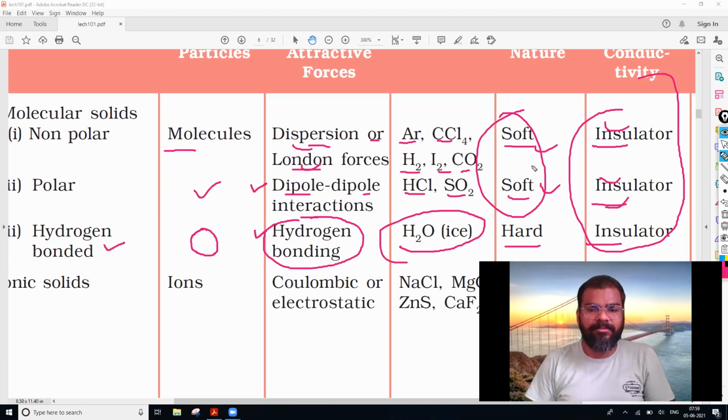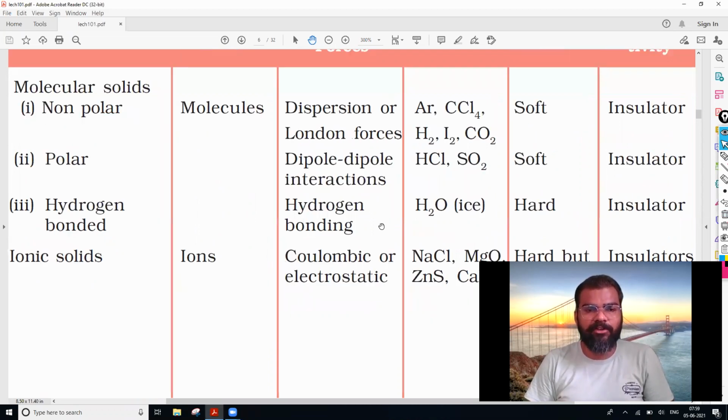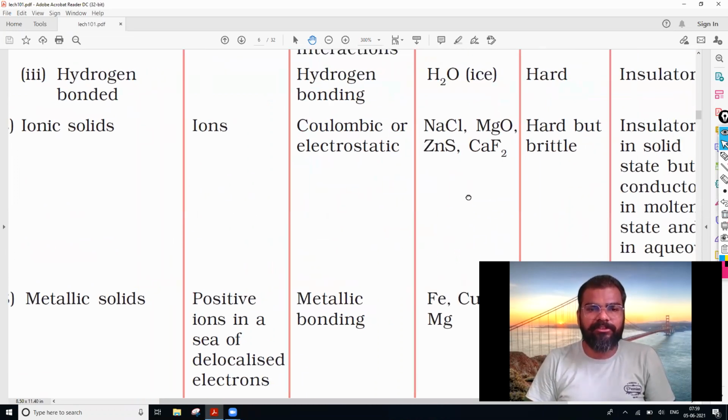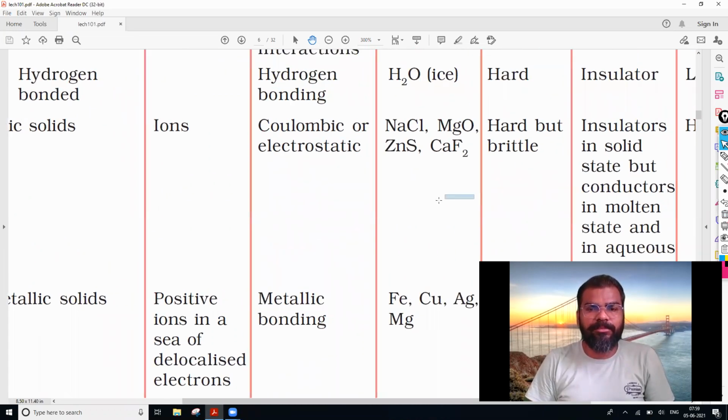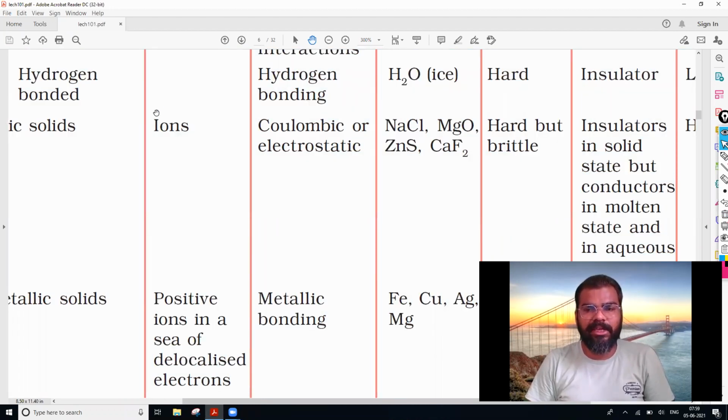Okay. After that, we'll be moving to, after molecular solids, where today which we have started, the first one, that is the ionic solids. Okay. So in case of the ionic solids, the constituent particles, they are the ions.